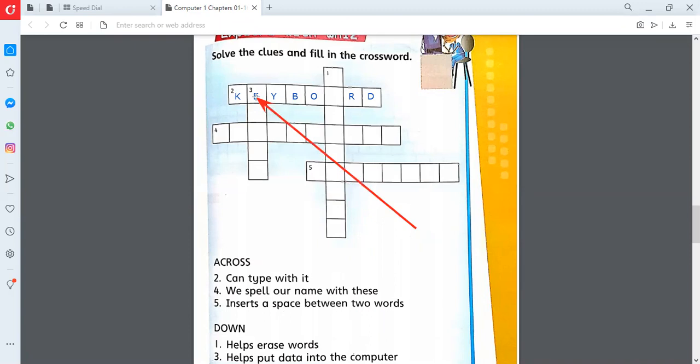So we see three special keys. One is backspace. The second one is the space one. The third one we have starts with E. What is the name of that key through which we can input the data into the computer?